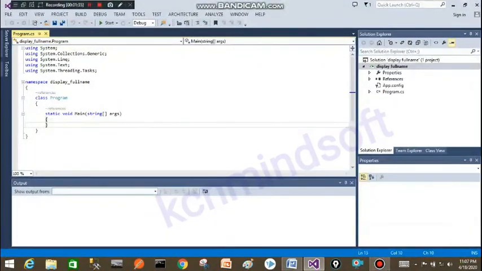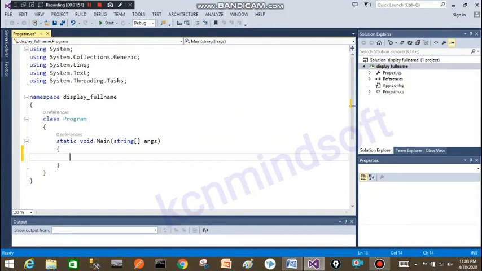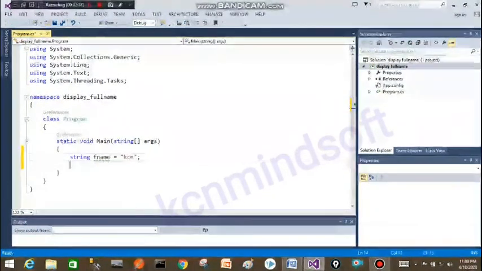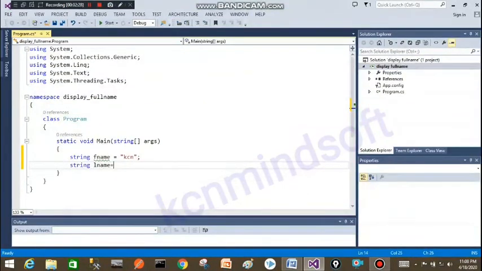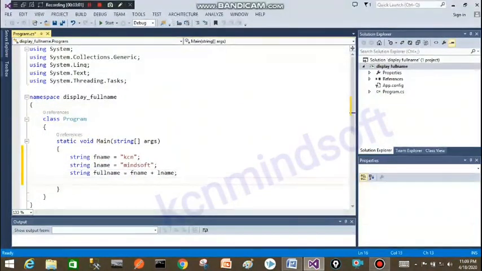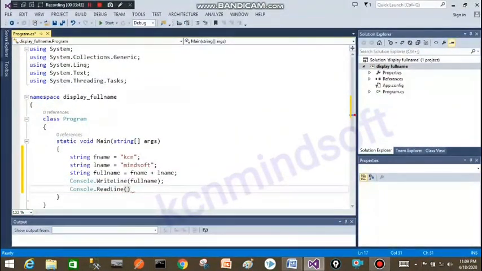Now we can discuss concatenation of first name and last name. Here I declared string fname equal to KCN, string lname equal to Microsoft, and string fullname equal to fname plus lname. Here I am printing the fullname variable using Console.WriteLine, and Console.ReadLine.